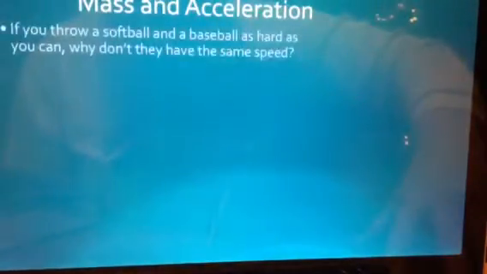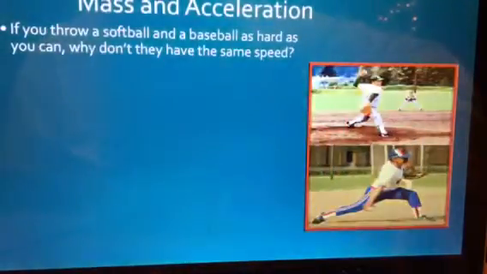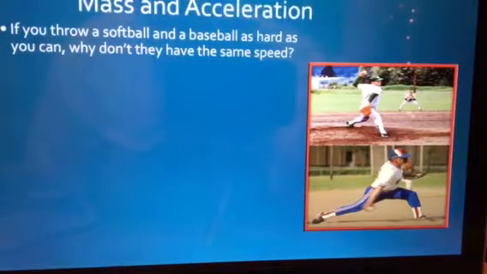Now, if you can throw a softball and a baseball as hard as you can, why don't they have the same speed? Well, think about this. Which one's bigger, a softball or a baseball? Why would they have different speeds? You can pause this right now and kind of answer that question.